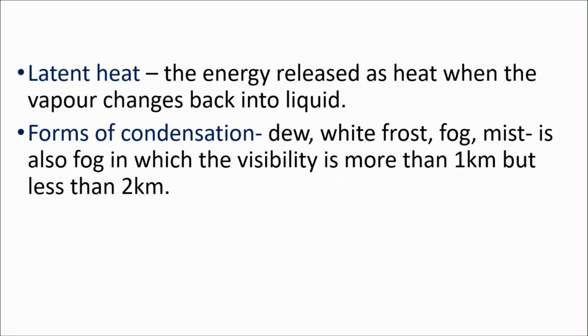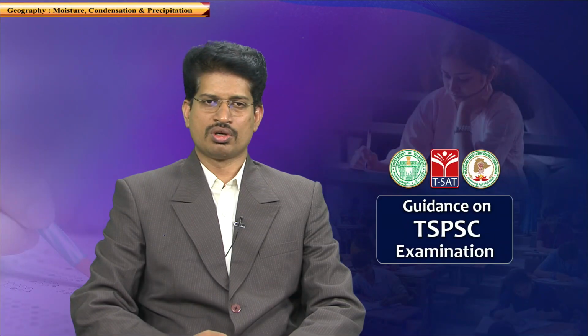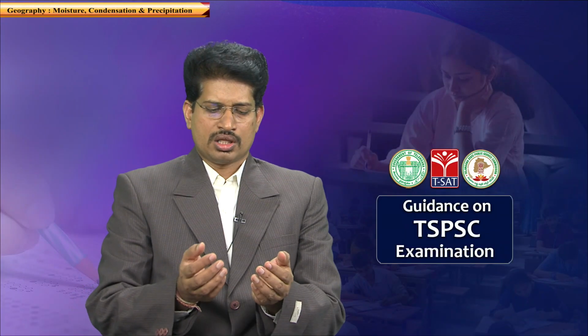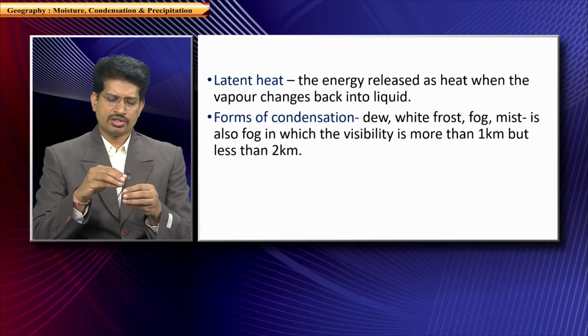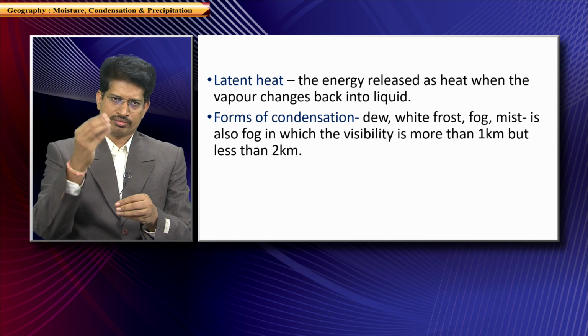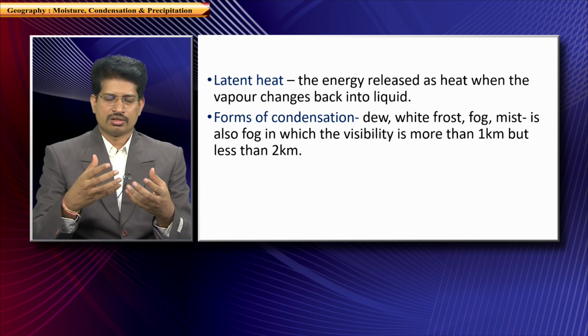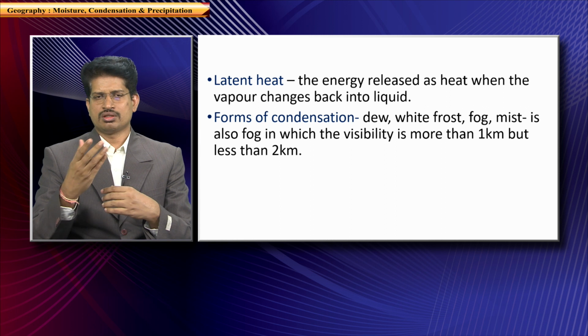So, this is what latent heat is. The energy released as heat when the vapor changes back to liquid is known as latent heat. For water to change its state from liquid to vapor requires heat energy. Without heat energy, water cannot turn into vapor.